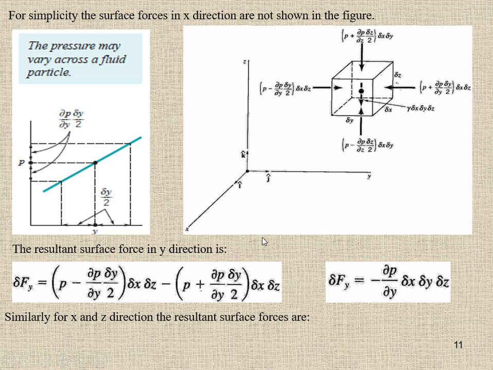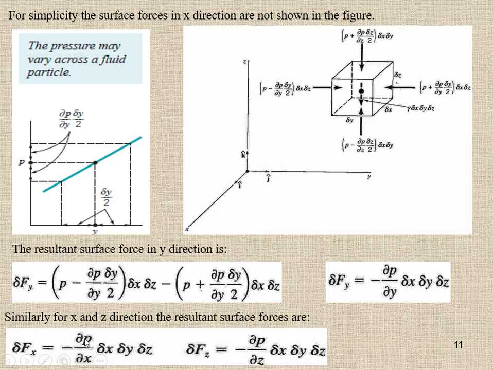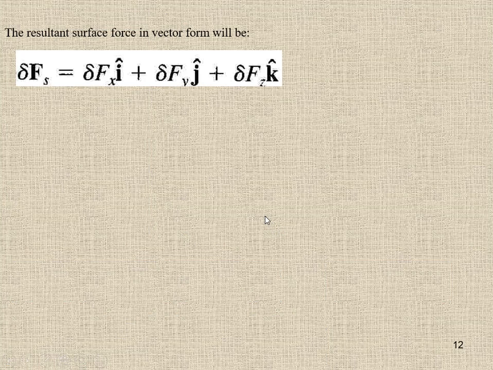Let's see the force acting in the x and z directions. In the x direction, it is going to be the same; here and here there is no other force than this, and in the z direction we have this force and this force. So we can write the net resultant force in vector form, since force is a vector.